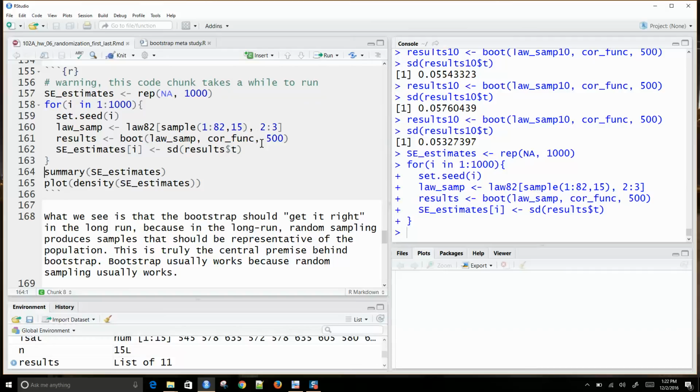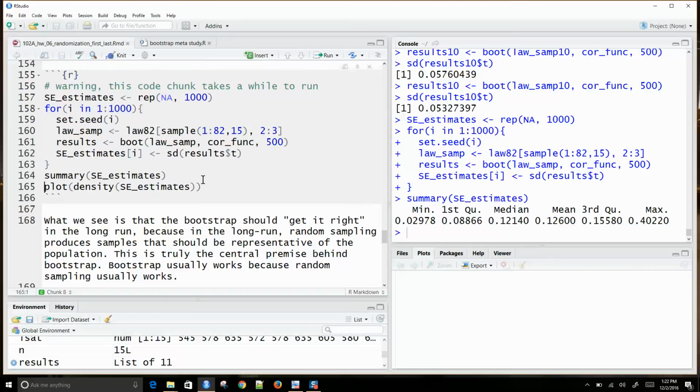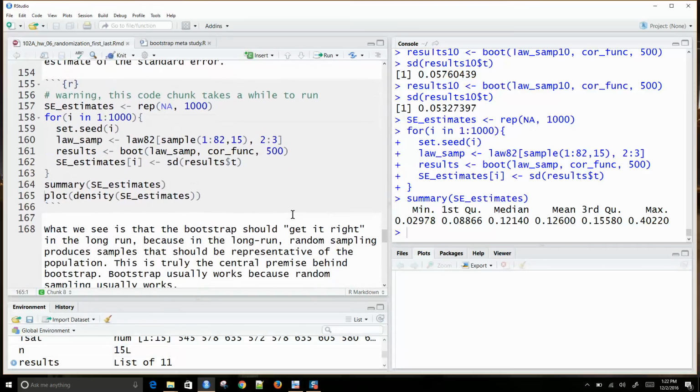Okay, it's done running. We have 1,000 estimates of what the standard error is, so we can see the summary here. This is what it looks like. Our standard error ranges anywhere from around 0.03 to about 0.4, which varies quite a bit. Our mean standard error is around 0.126.